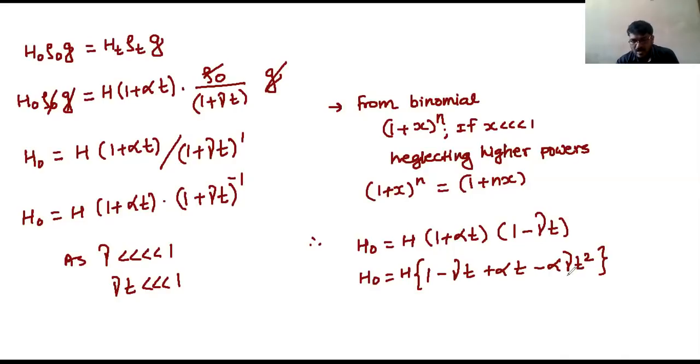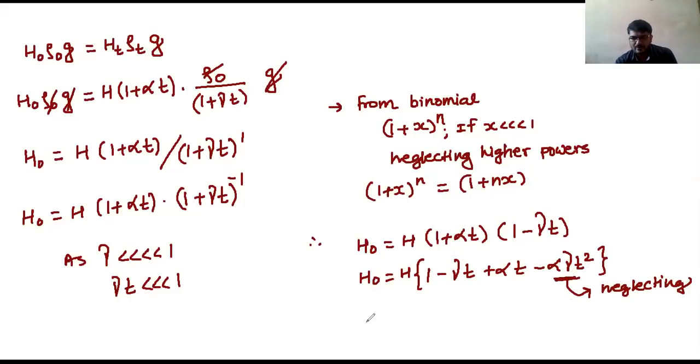Now here, gamma alpha I am neglecting. Why am I neglecting this? This is very small. Minus 4 into minus 5, how much are you getting? Minus 9. It is very small. Why are we neglecting? Understand? The alpha gamma multiplication will come very small. That's why we are neglecting.